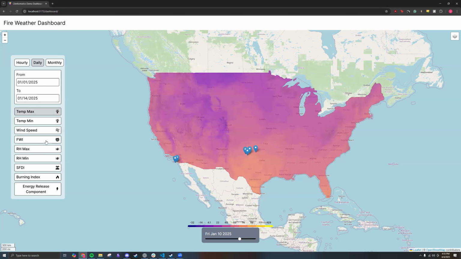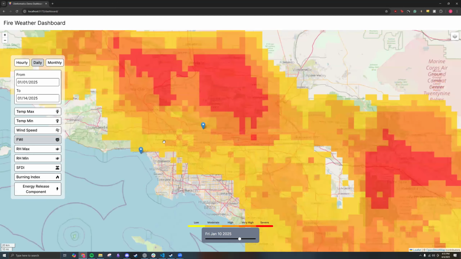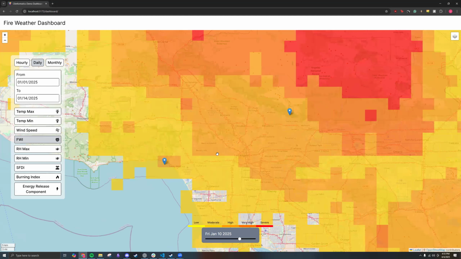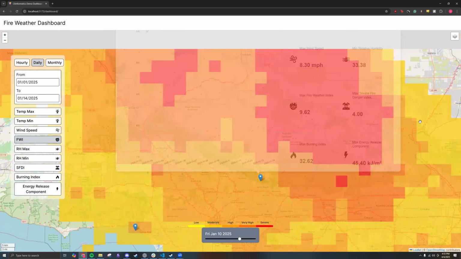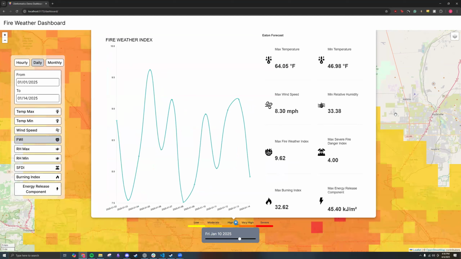Now let's switch back to fire weather index and let's zoom into a particular location. Here, since we're on January 10th, we're going to be looking at the Eden and Palisade fires. So let's look into Eden. Here we are. So we have a pop-up window whenever you click on one of these specific locations, and it gives you a forecast of aggregate metrics and a graph of what the specific variable that you're looking at on the map is. So we have a graph from January 1st to January 14th.